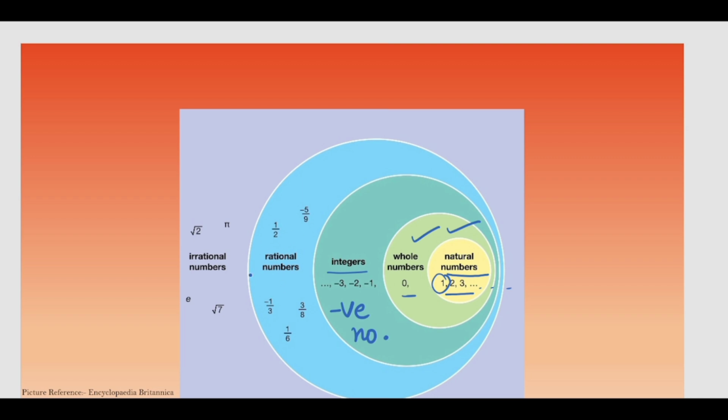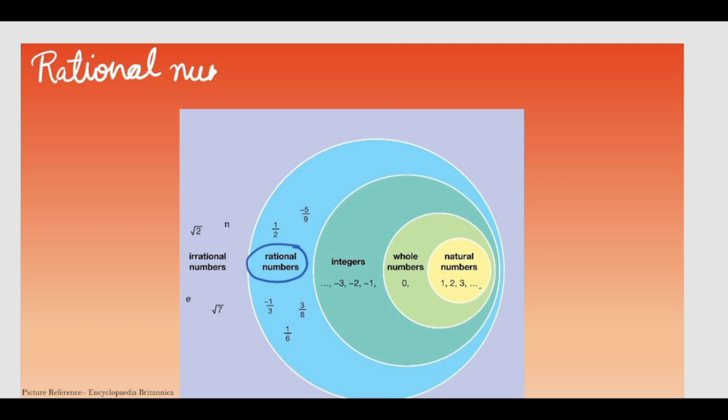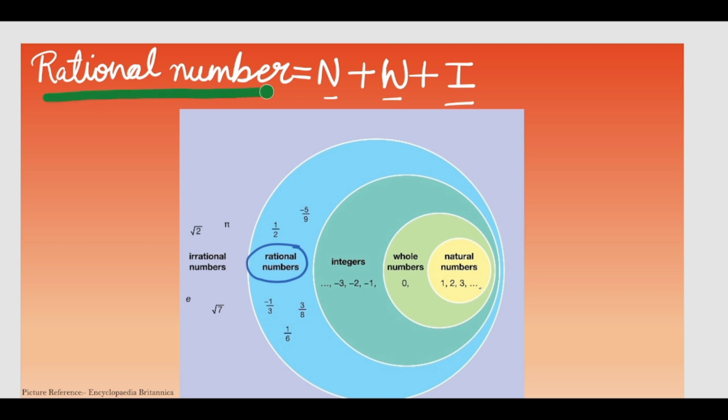What are the rational numbers? Rational numbers contain integers, whole numbers, and natural numbers. So a rational number is the number which has all these 3 types of numbers along with the fractions and decimals. So rational numbers have natural numbers plus whole numbers plus integers. It can be called a rational number when it has natural numbers, whole numbers and integers. This we know as rational numbers.